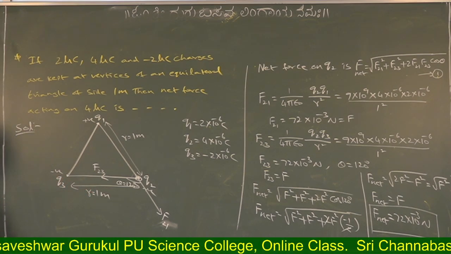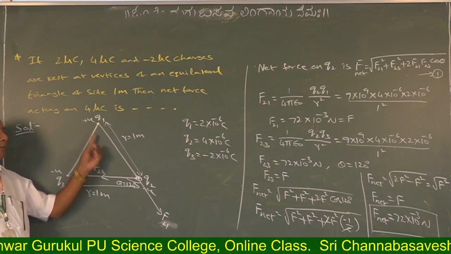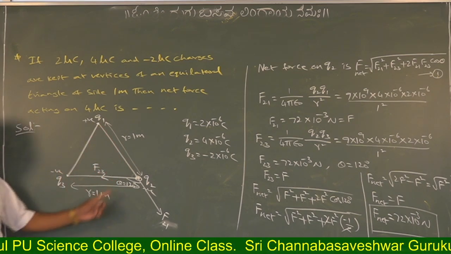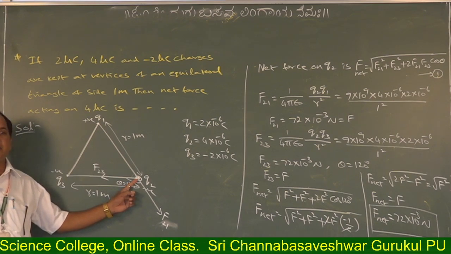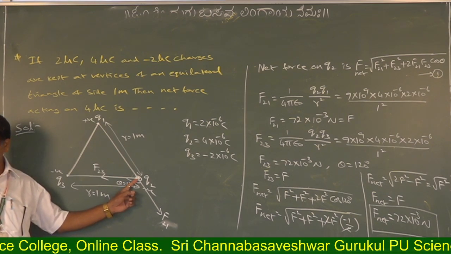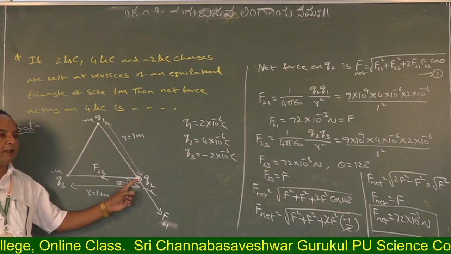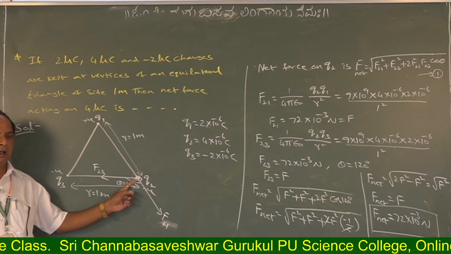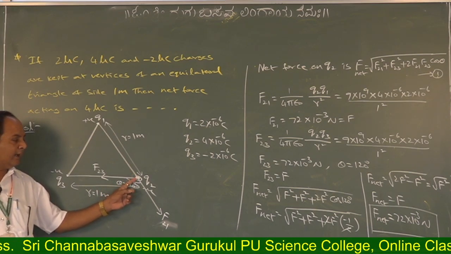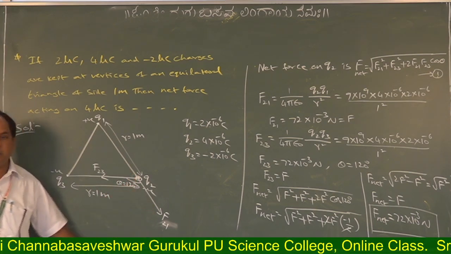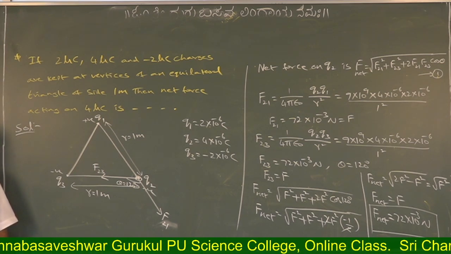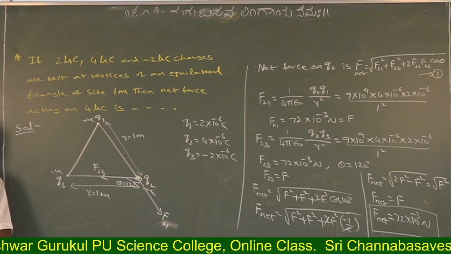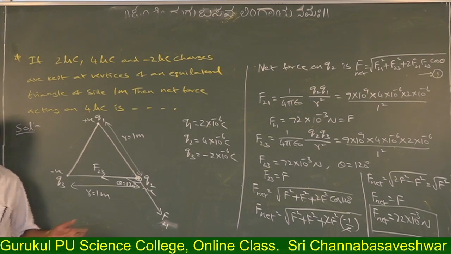What is the first step? We should draw the diagram and locate the charges. After that, locate on which charge we are able to find out net force. So here the charge motion, here take care. If this is not understood, all problems will become wrong. Here we should draw the arrow mark in which direction? The direction in which the charge moves. That direction we should keep the arrow.